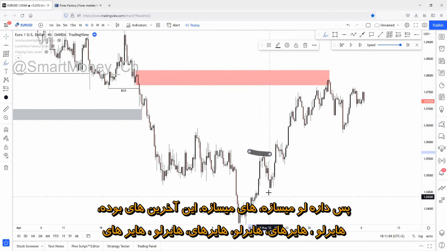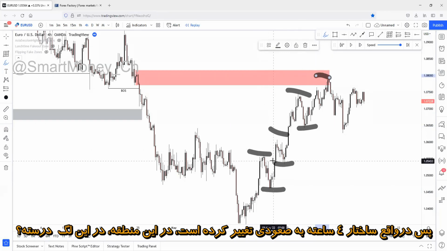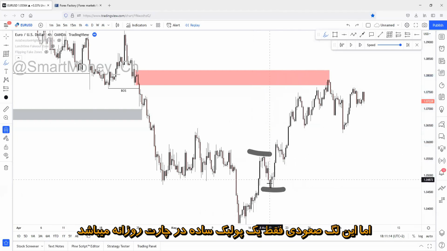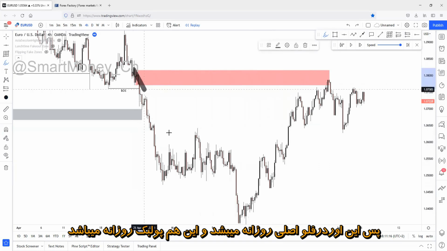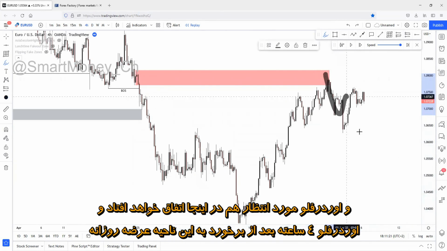Here was the lower high, higher low, higher high, higher low, higher high, higher low, higher high. So the actual structure on the 4-hour chart has been changed to bullish at this region, on this leg, right? But this leg is the simple pullback of the daily chart. So this is the daily main order flow. This is the daily pullback. Daily main order flow, expectation order flow will happen here.